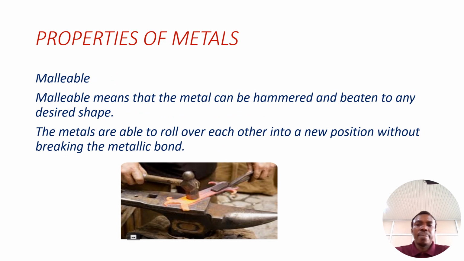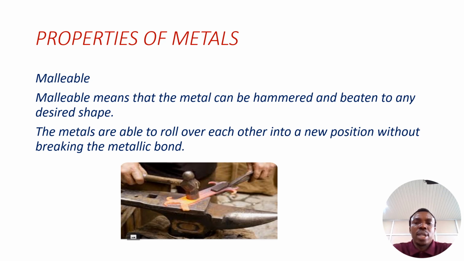So the next is malleability. Yes, metals are malleable. They can be beaten or hammered to any desired shape. The word malleable means that the metal can be hammered and beaten to any desired shape. The metals are able to roll over each other into a new position without breaking the metallic bond. The reason is because the metallic lattice consists of the positive nuclei and the sea of delocalized electrons.